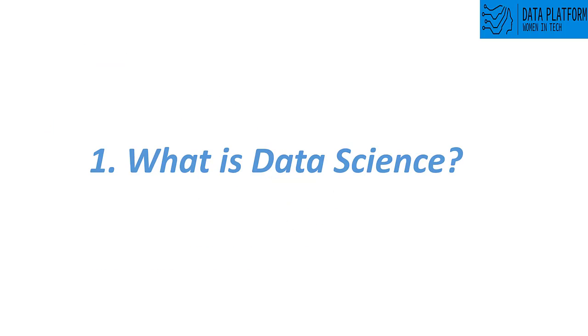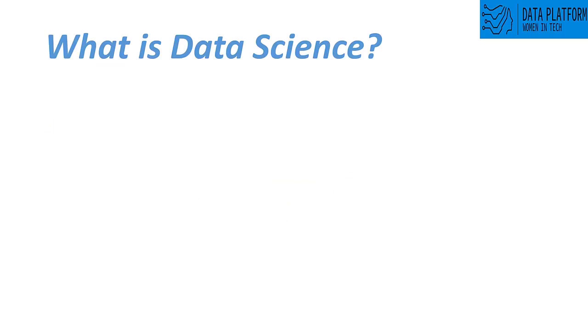So let's start with what is data science. Data science, as the name itself says, is the science of data. And why do we need it? Because data is generated exponentially every day. So we really need some kind of filter mechanism on data, because this huge amount of data is generated every day, even every second. We can say that data science is a branch of computer science, because it's a science about data.